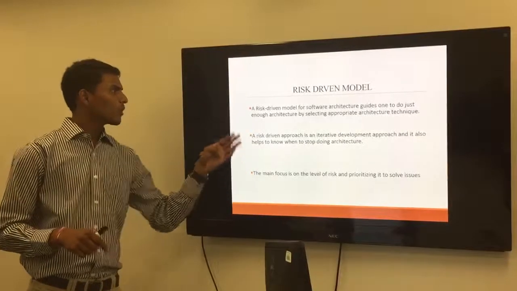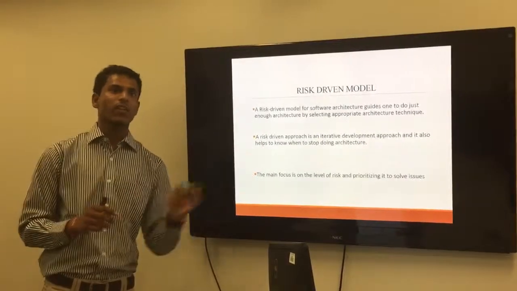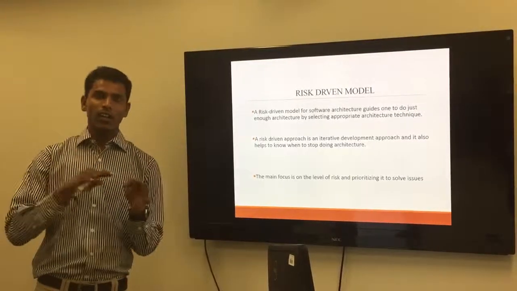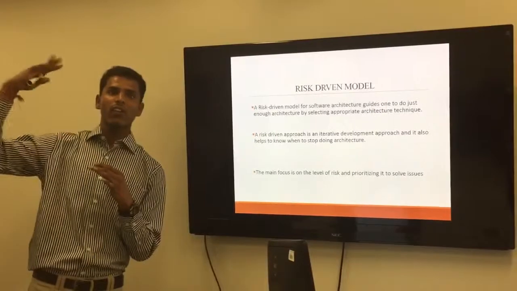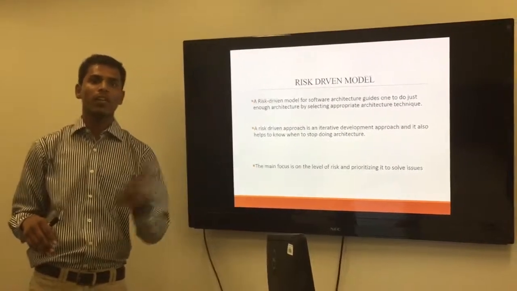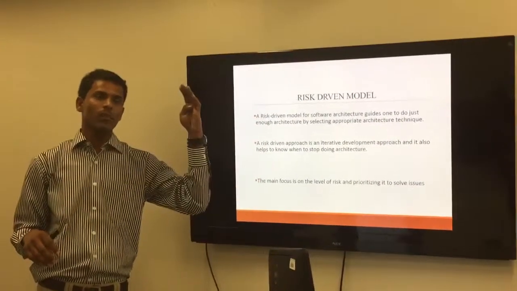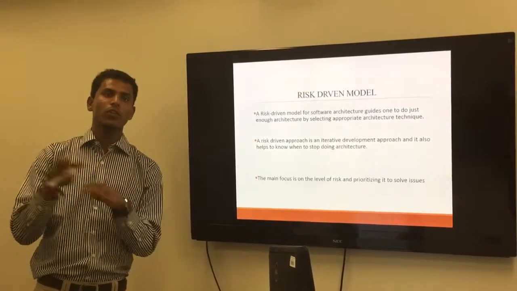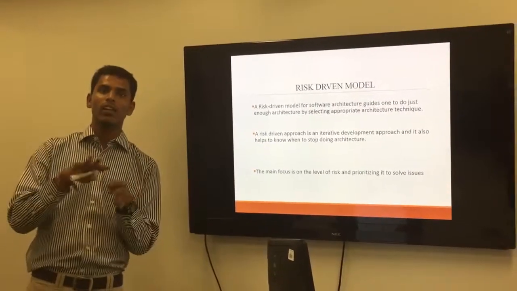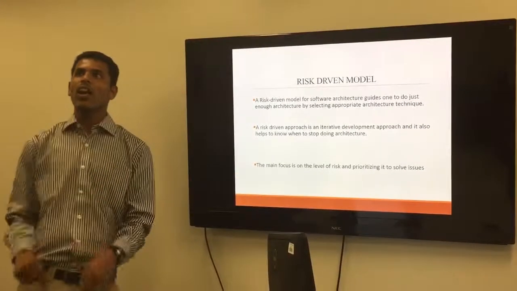The main focus of the risk-driven model is that first we need to find the level of risk, because we may have negotiable risk, or we may have a high level of risk. According to the risk, we have to give the priority order. For example, the risk which we have given 10 should be reduced first. Then we come to 9, 8, 7, 6. In that order, we find the level of risk and apply the technique to reduce the risk.